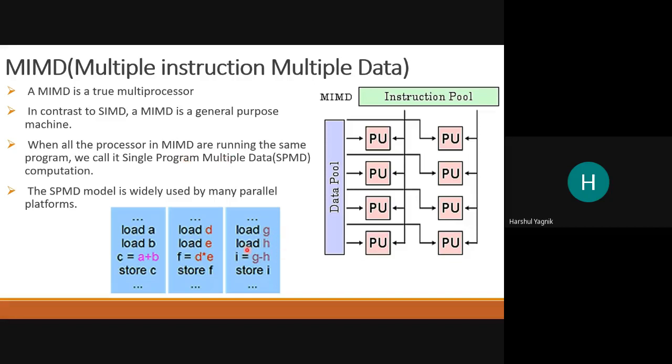And in the third case, data are loaded into register G and H, and the task is subtraction. At the same time, different data are loaded on different processors, different instructions are also loaded on different processors, and all processing units are performing different tasks on different data. True multiprocessor, MIMD.